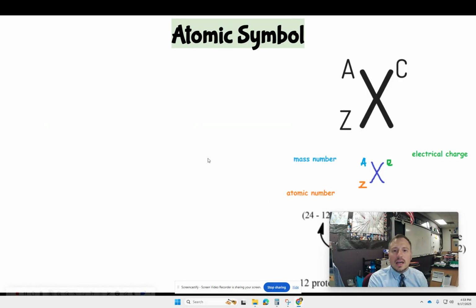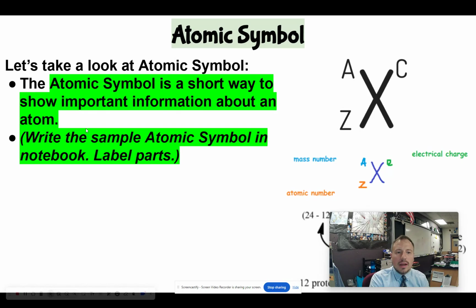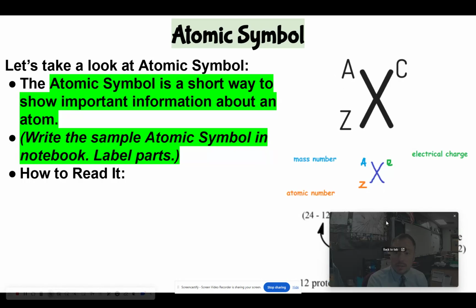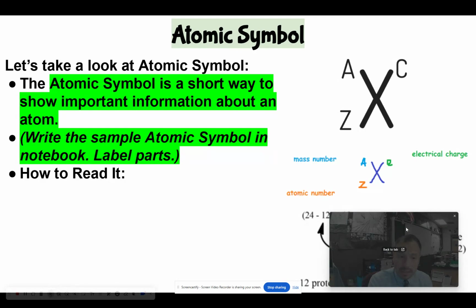So if we put this together, we get the atomic symbol. It's a short way to show important information about an atom. So I would write the sample over here to the right and maybe make a note of this, but you can see for some reason, the bottom left, they use Z as the atomic number. That's the number of protons. The mass number is top, that's represented by A. That's the number of protons plus neutrons, and the charge is located in the top right.